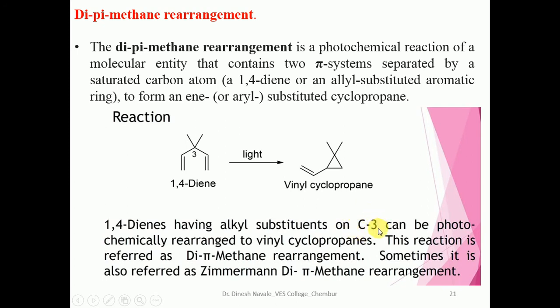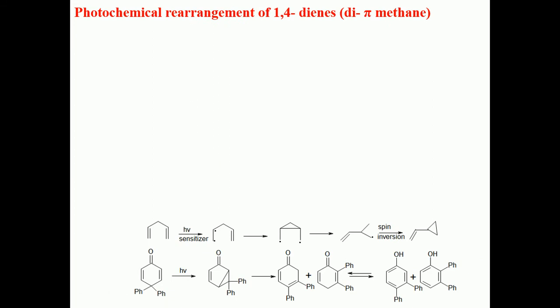The important thing is that C3 can be substituted by any alkyl substituent. Pi means pi bond, and methane means there is one methane carbon in between the two pi bonds. That's why it is called the di-pi-methane rearrangement. So this is the photochemical rearrangement of 1,4-diene, the di-pi-methane rearrangement.